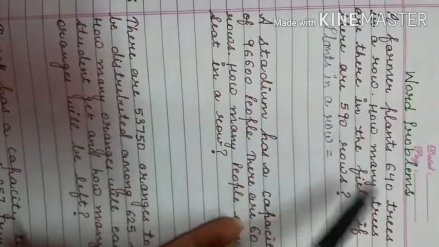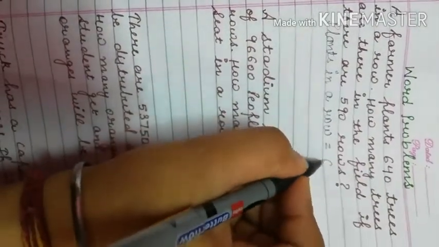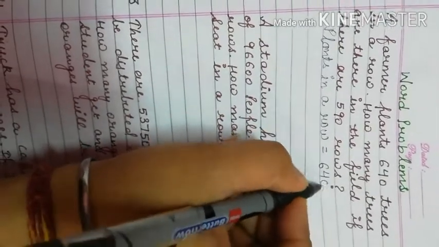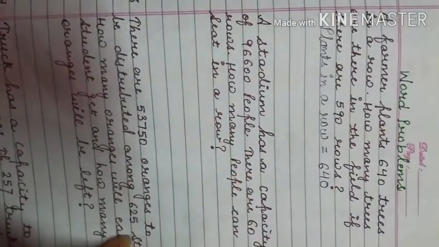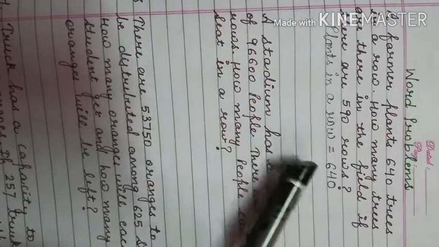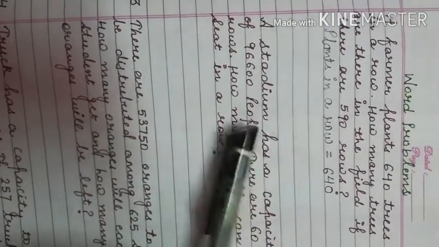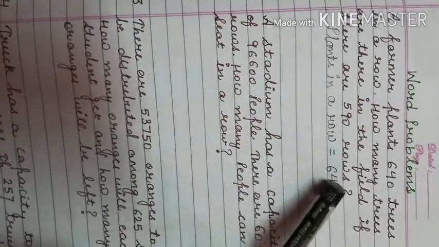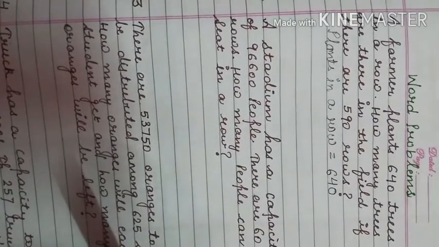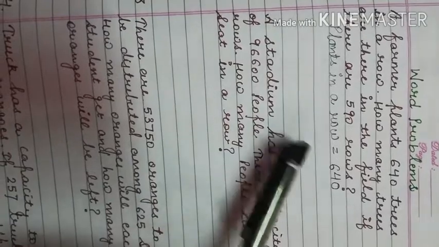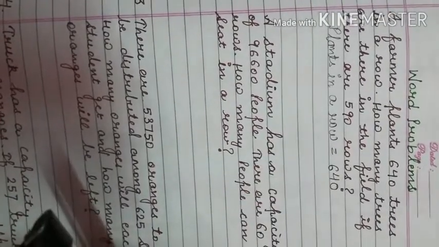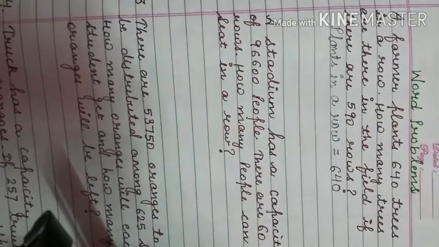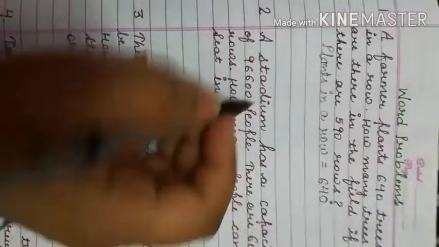How many trees? 640. Right? Then, how many trees are there in the field if there are 590 rows? Now total rows are given, and total rows are 590.